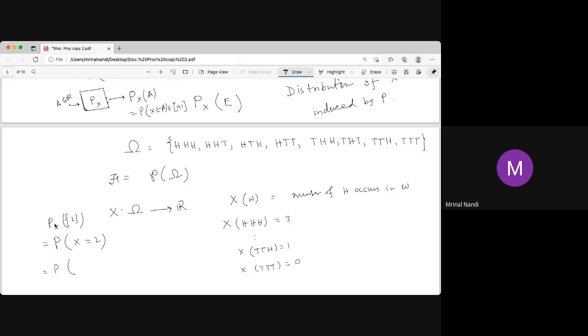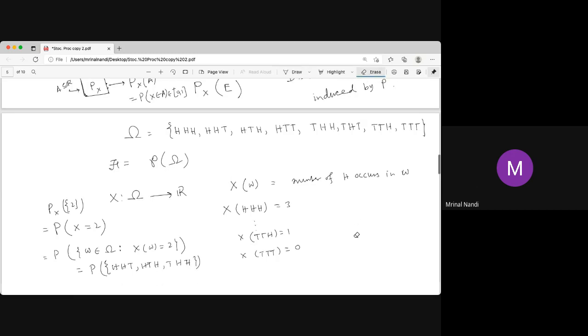If it is Y, then the distribution of Y will be a different one, since it is a different random variable. Now, which omegas have X(omega) equal to 2? There are 3 different elements: HHT, HTH, and THH. These 3 different elements have X(omega) equal to 2.